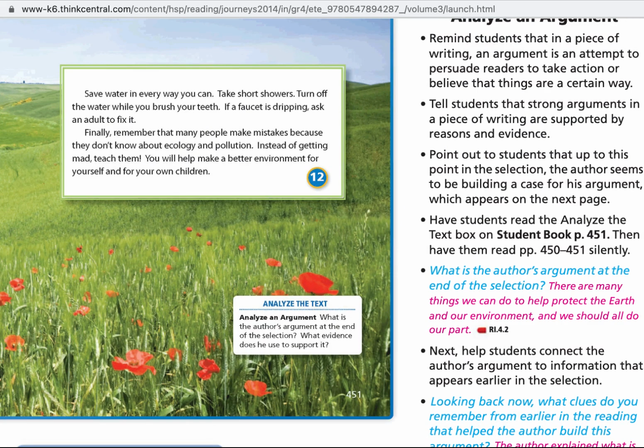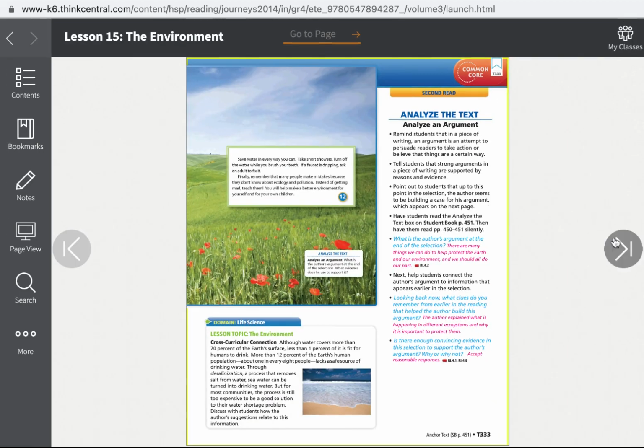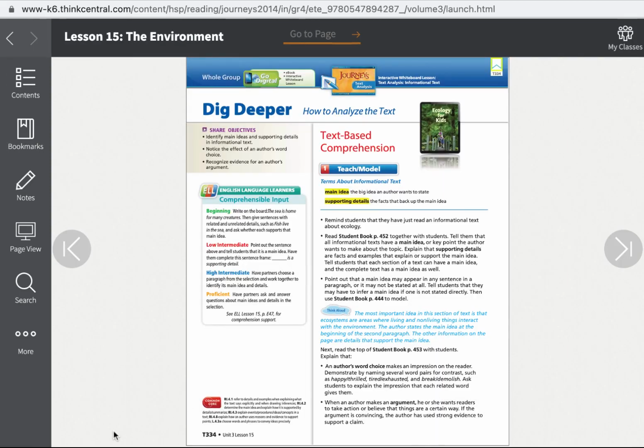Finally, remember that many people make mistakes because they don't know about ecology and pollution. Instead of getting mad, teach them. You will help make a better environment for yourself and for your own children. And that's the end.